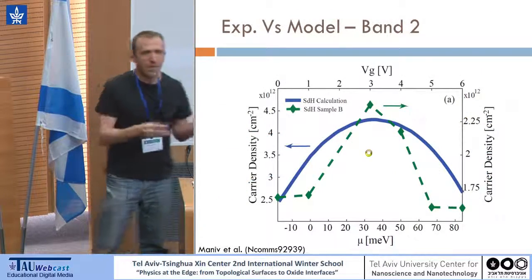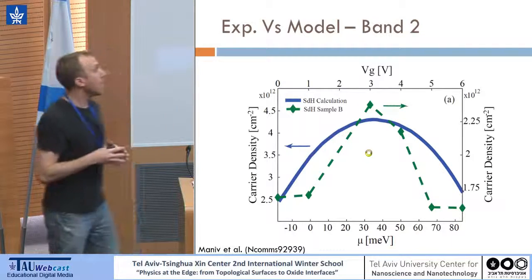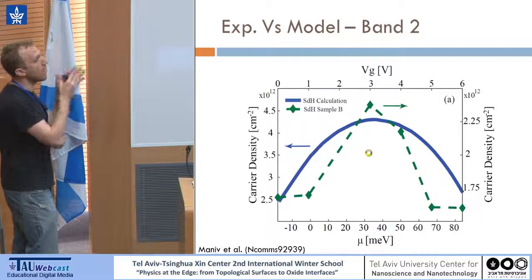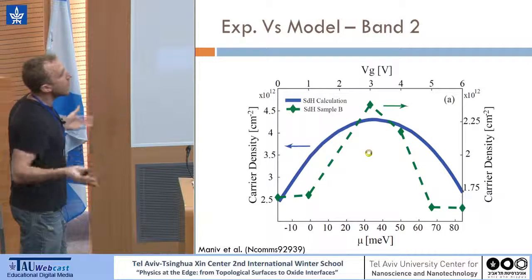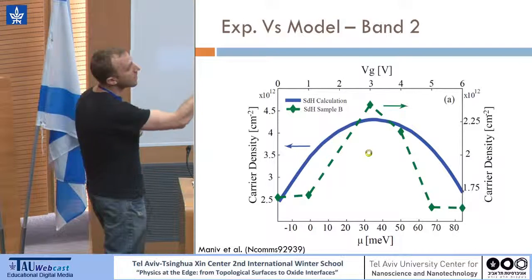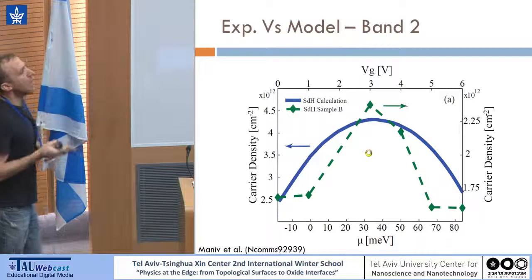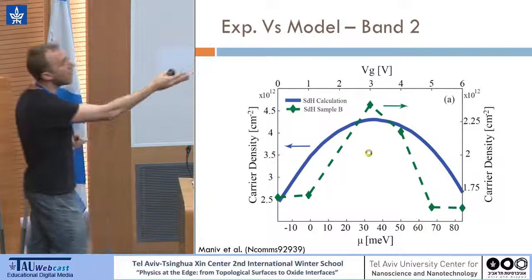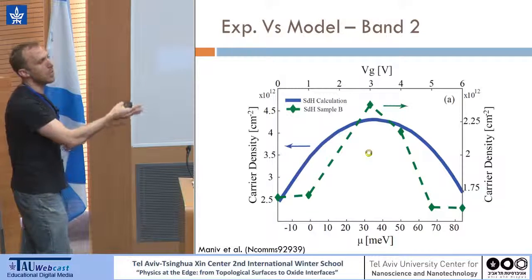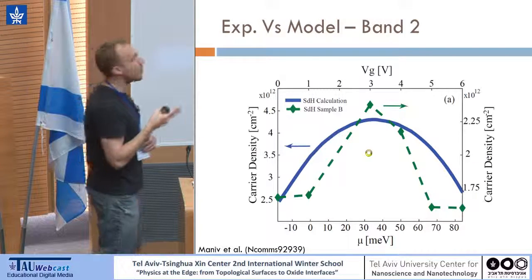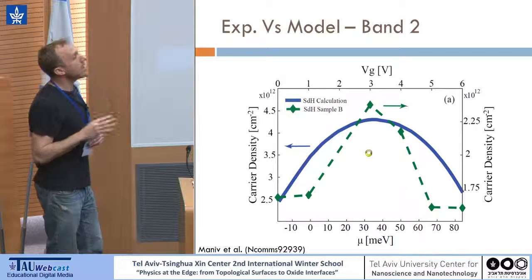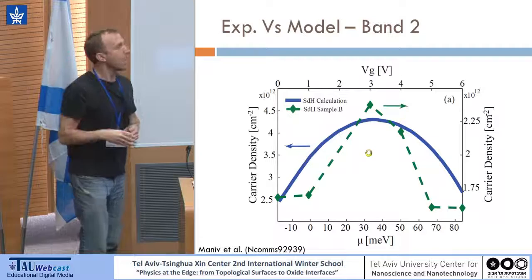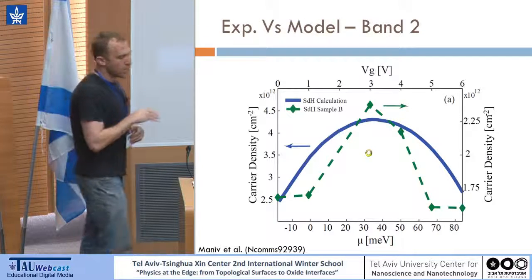Comparing the experiment to the model, you can see here in blue the carrier density inferred from our calculation, and in green the carrier density inferred from our Shubnikov-de Haas measurement. It's in the same order of magnitude and shows the same behavior, and Vg and the chemical potential are scaled through the capacitance of the STO. So this actually reconciles the transport properties that didn't agree before for the low carrier Shubnikov-de Haas measurement.